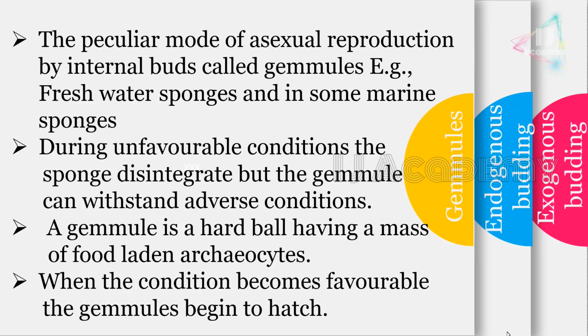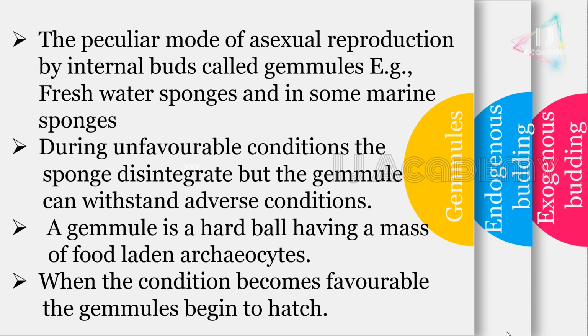Gemmules. This is a peculiar mode of asexual reproduction by internal budding called gemmules. Example for this is freshwater sponges and some marine sponges. During unfavorable conditions, the sponges disintegrate, but the gemmules can withstand the adverse condition. The adverse condition may be that the temperature is very high or very low, or there is a deficiency of food, there may be any reason.